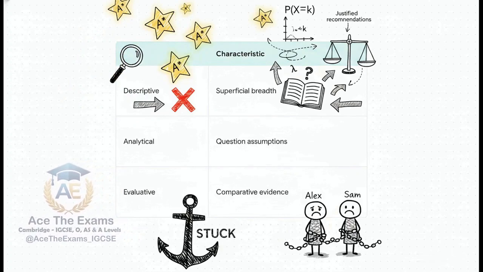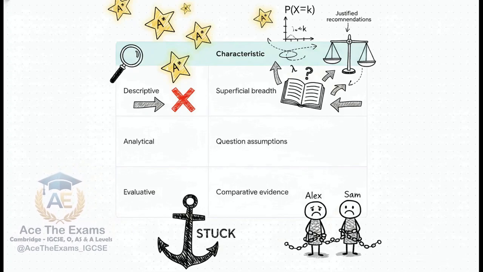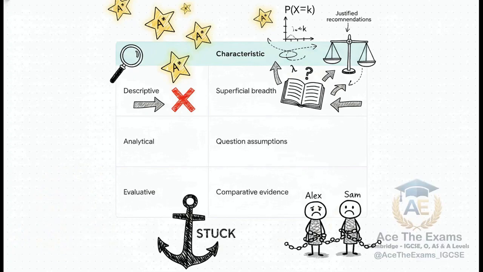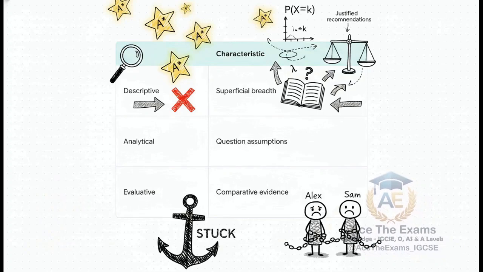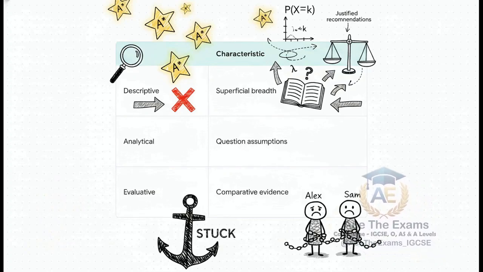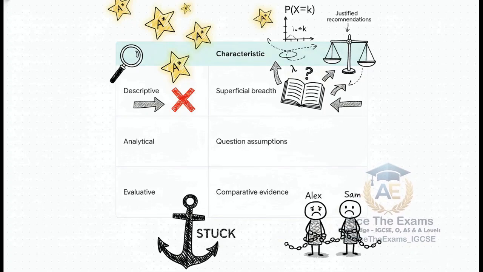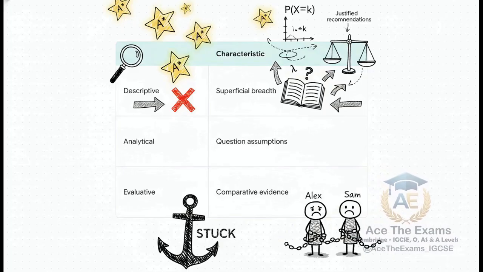To move up the ladder, you have to hit the analytical level, where you are actively questioning assumptions about the Poisson data and considering different mathematical perspectives. But if you want to reach the absolute top, the evaluative level, you must provide full comparative analysis. You need an evaluative thesis link. Listen closely. Evaluative math requires showing explicitly how your calculated lambda compares to the theoretical model, and doing so using hard comparative evidence. You have to evaluate the alternatives. Neither Alex nor Sam is doing this, which is why neither of them is getting the A star today.